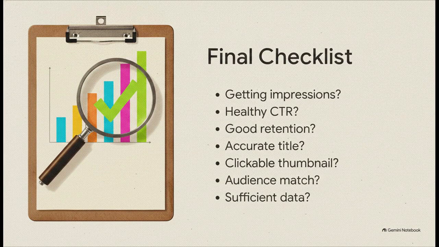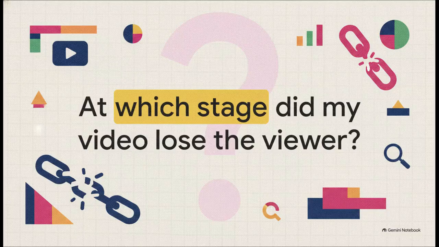Honestly, don't just guess. Look at the hard data and find the exact stage where the bottleneck is happening. I really want to leave you with this one thought. The next time you're staring down at low numbers, try to shift your mindset away from that passive frustration. Instead, ask yourself this: at which specific stage did my content lose the viewer? Because once you find exactly where the chain broke, you transition into active, data-driven problem solving.